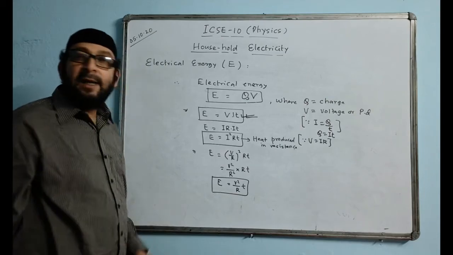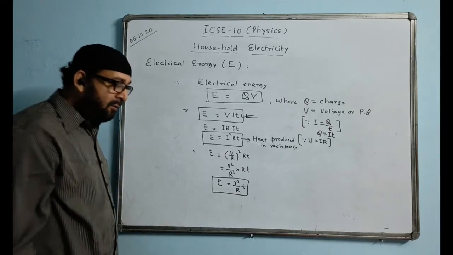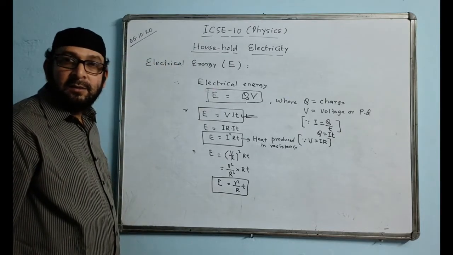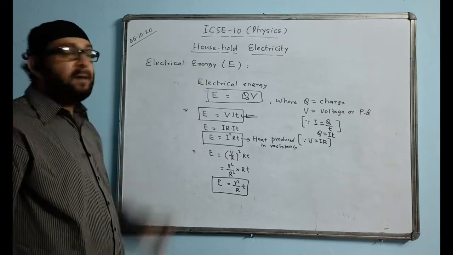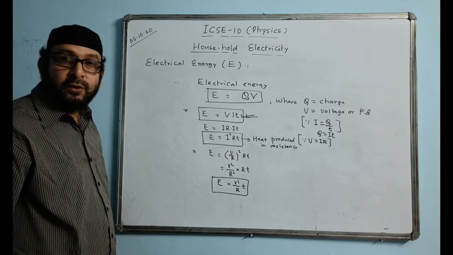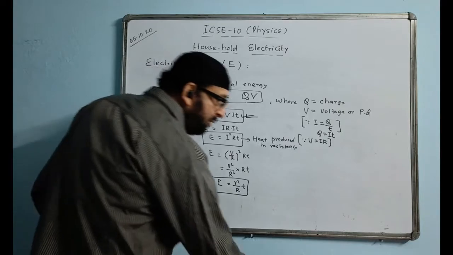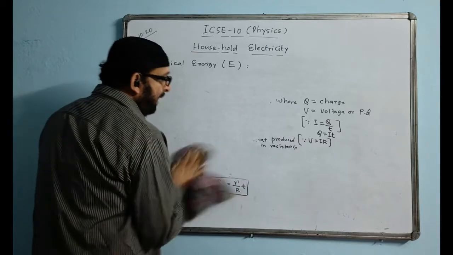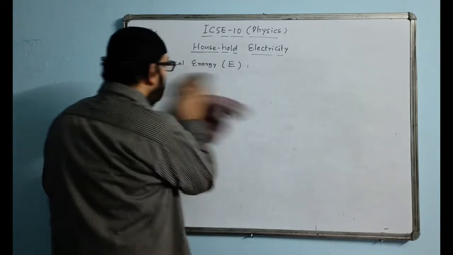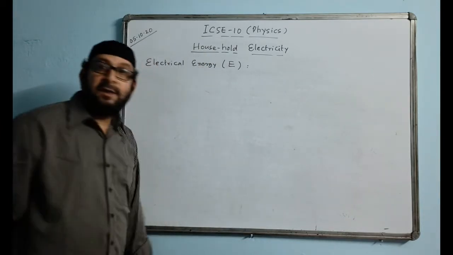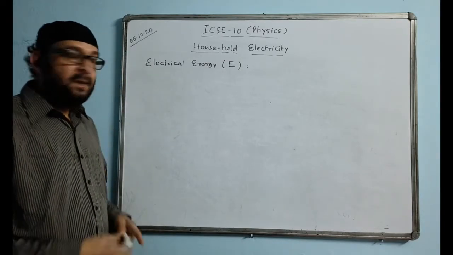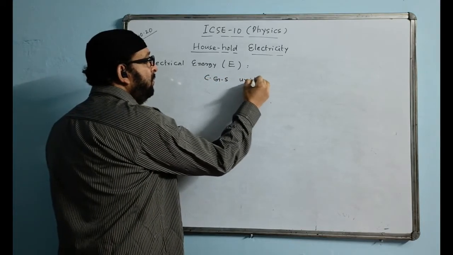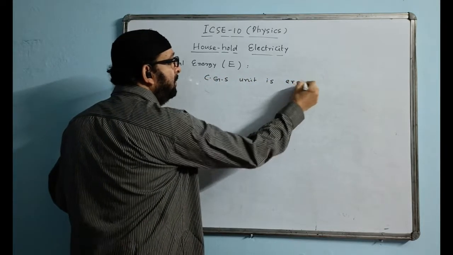Now write down below: the SI unit of electrical energy is joules. As I told you in the beginning, the SI unit of electrical energy is joules, and the CGS unit is erg.